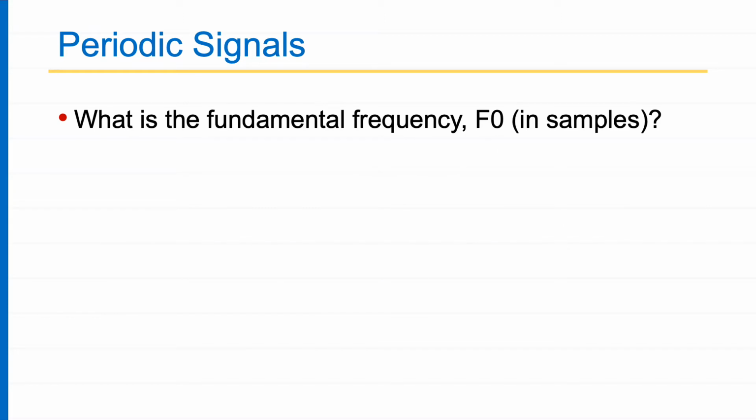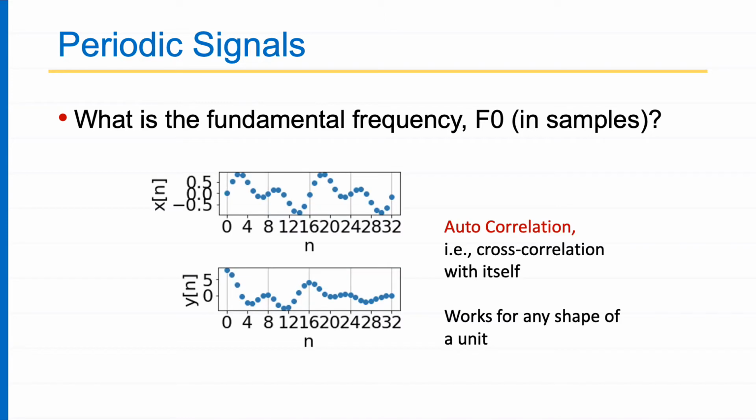Now, what is the fundamental frequency, F naught? All of you know F naught is 1 upon T naught, where T naught is the time period. So the question is, how do we find the fundamental frequency? If I'm given a signal xn, how do I find its fundamental frequency? One very popular or very common way is to find the autocorrelation.